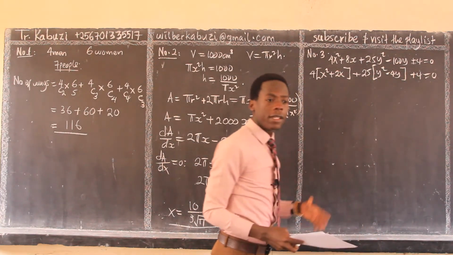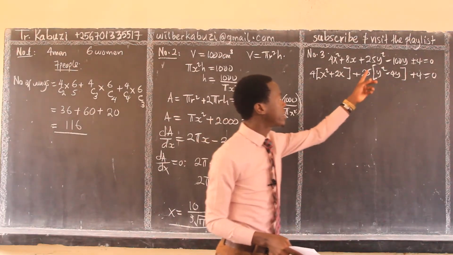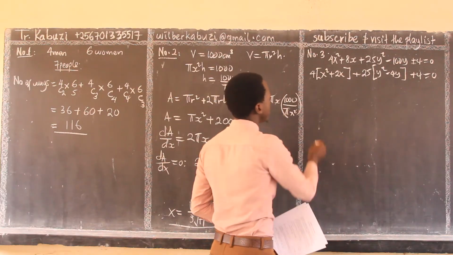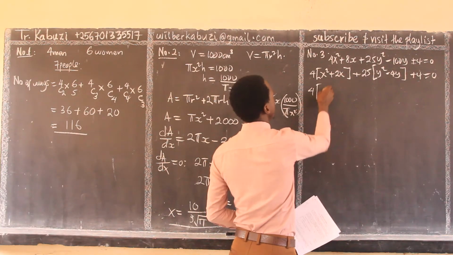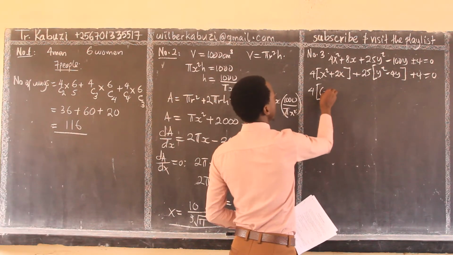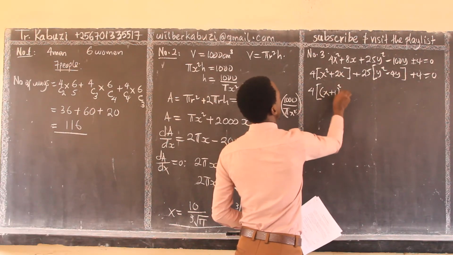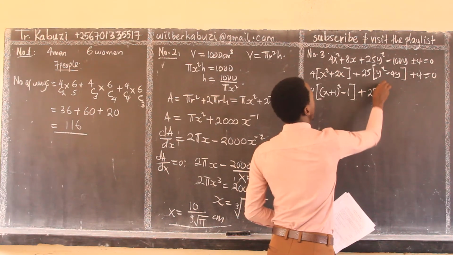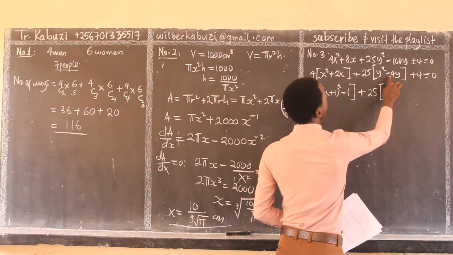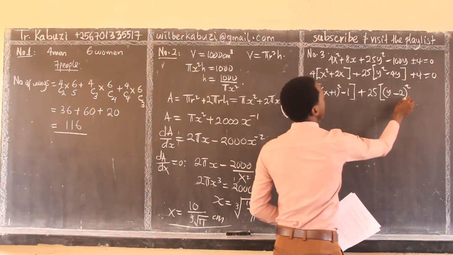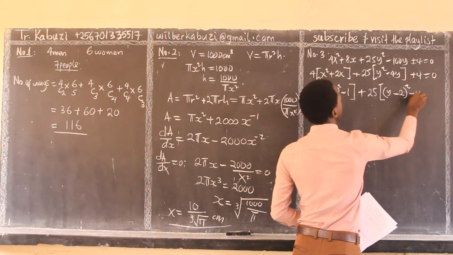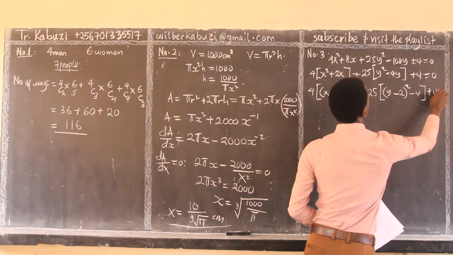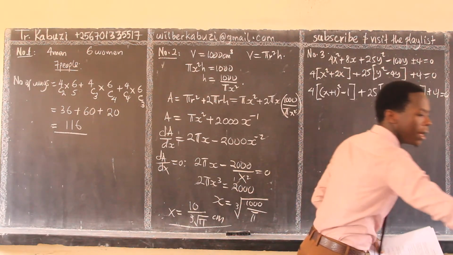For more of these ones, conics, you can visit the playlist. You'll see more examples about conic section. So completing squares, we have 4 into, now I complete squares for this. Half of this, then minus the square of that, then plus 4 equals to 0.